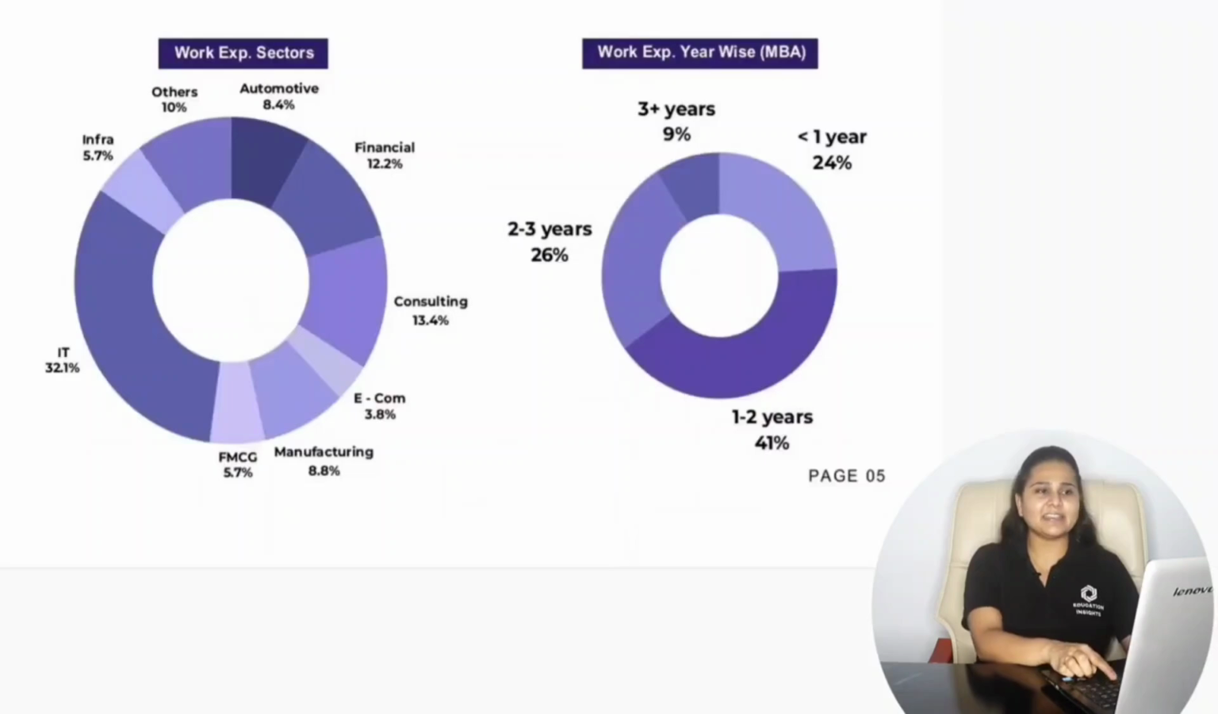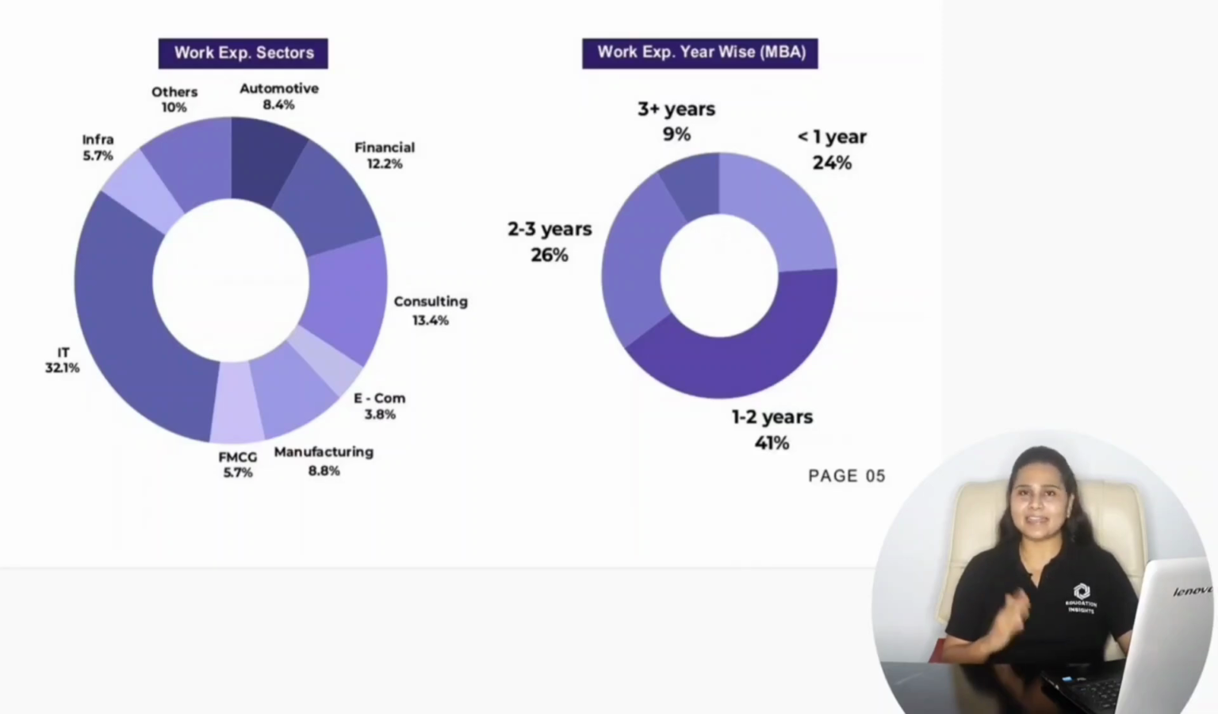And if we consider the work experience the candidates have, 8.8% candidates have work experience in the manufacturing sector, then 3.8% in the e-commerce sector, 13.4% in consulting, 12.2% in the financial sector, 8.4% are from automotive, then 5.7% are from infra and 32.1% are from IT. And 10% candidates have work experience other than all of these sectors.